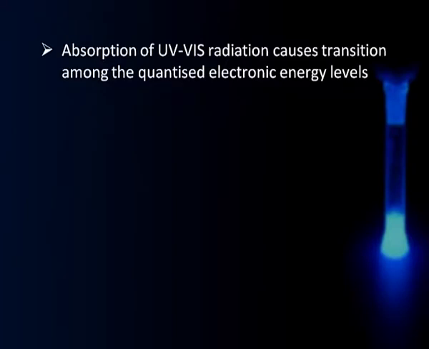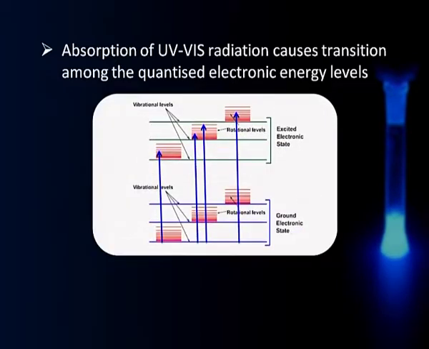To be specific, what happens is, if a molecule absorbs radiation in the range of say UV or visible, it causes transition amongst the electronic energy levels. That's a prime thing. That means we have this is my ground state, this is excited state. So, we have transition from ground state to excited state there, and most of the transitions will originate from the vibrational ground state of electronic ground state here and lead on to different energy levels over there.